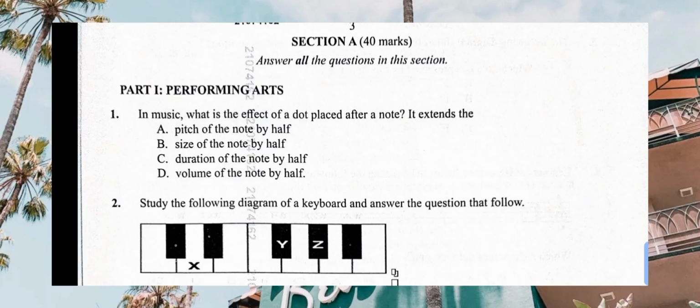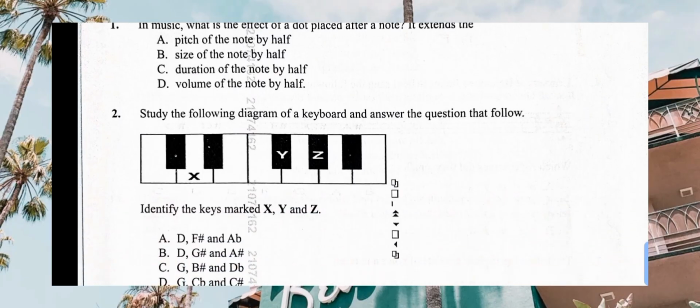First question says, in music, what is the effect of a dot placed after a note? It extends the duration. That one is a free mark for those who have been taught seriously about note extension. We say the dot adds half the value of the beat. Let's look at the answers. Pitch of the note by a half, that is not correct. Size of the note by a half, that is not correct. Duration of the note by a half, that is the correct answer. The correct answer, therefore, is C, duration of the note by a half.